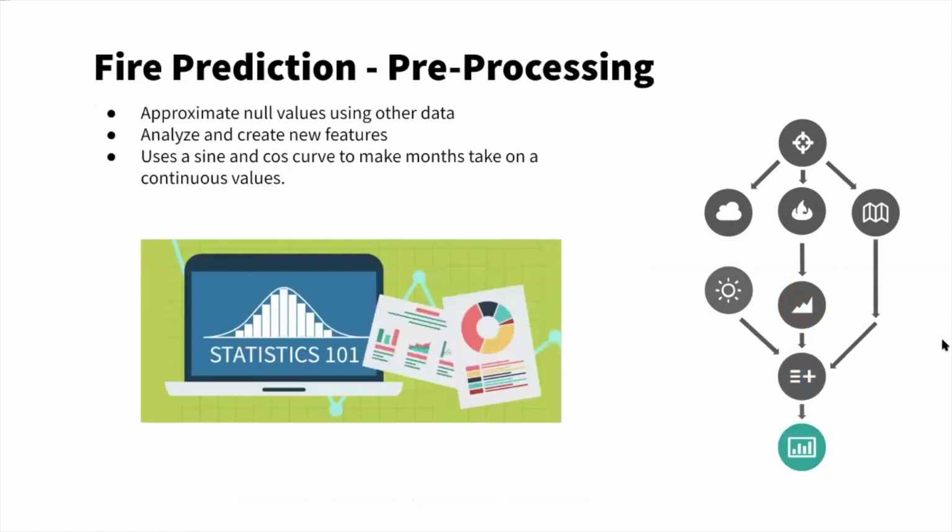And now I'll hand it off to Ivan, who will be talking about how we continue from this data pipeline into the machine learning model. Thanks. So the last step before machine learning is the pre-processing of the data. So we approximate null values using other data. We analyze and create new features, and we use a sine and cosine curve to make months and days take on continuous values.